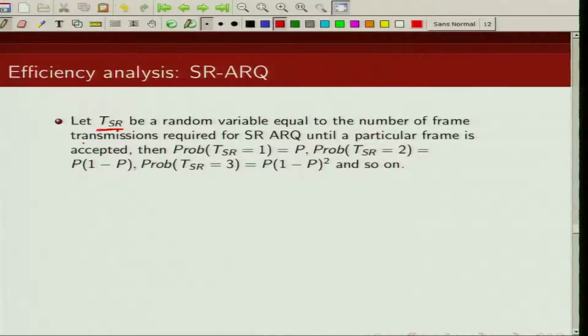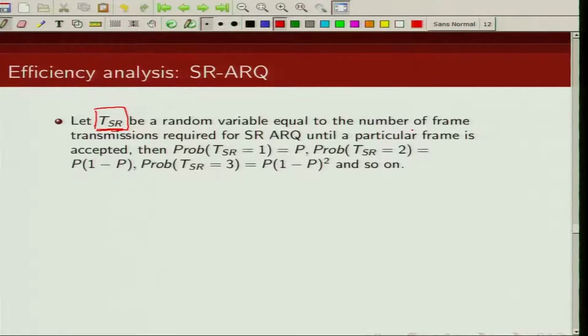So this is basically a random variable because it can happen that at first instance the packet is accepted, or it can happen that we need to transmit the packet twice to get the packet accepted, or we could have to transmit thrice or more. So T sub SR is a random variable which denotes the number of frame transmissions required for selective repeat ARQ until a particular frame is accepted.